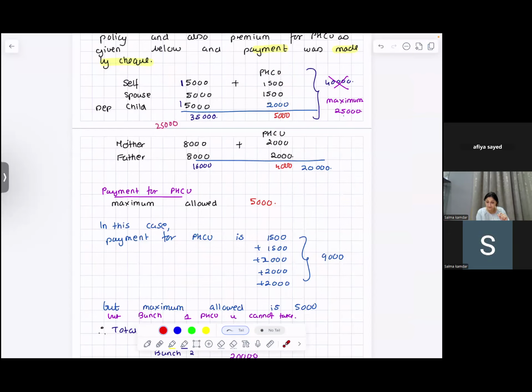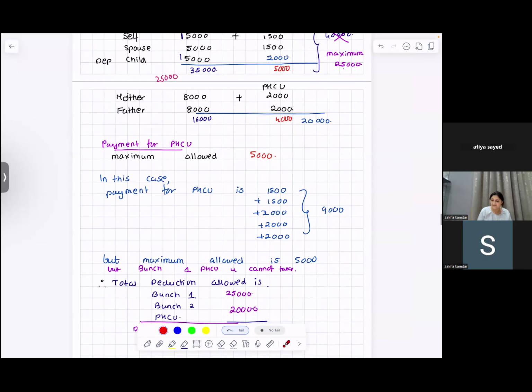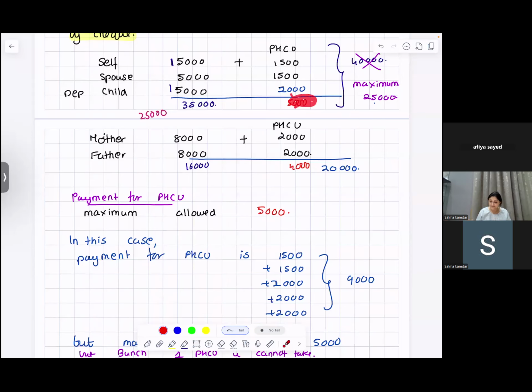For bunch 1, he will not take for preventive health checkup because here it is not exceeding the limit. So for bunch 2, he will take 20, and for bunch 1, he will take 25. So the deduction he will take is 45,000.